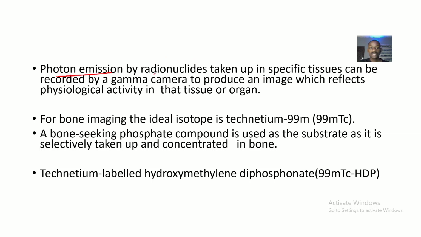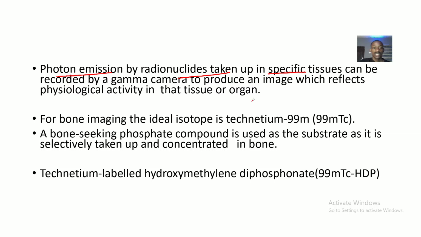We said that photon emission by radionuclides taken up in specific tissues can be recorded by a gamma camera to produce an image which reflects the physiological activity in that tissue or organ. Tissue can be bone. The photon emissions released by the radionuclides are taken up in specific tissues and recorded by a gamma camera. So basically, some photons are released into your body, the tissue they are focused on will absorb these photons, and the image will be reflected on the gamma camera.